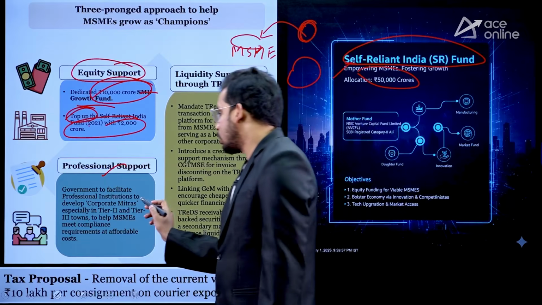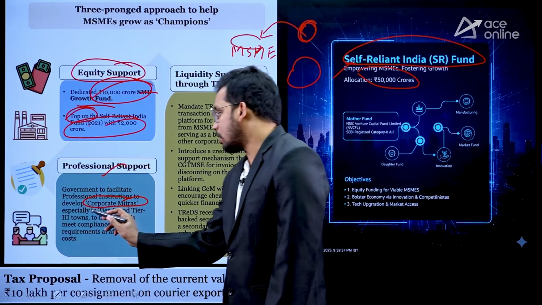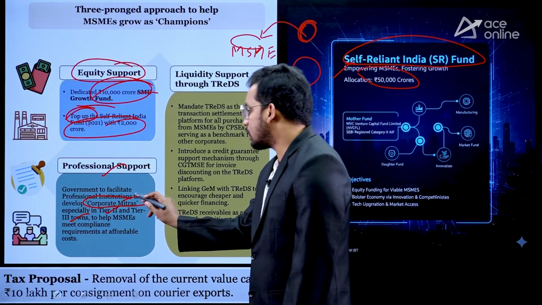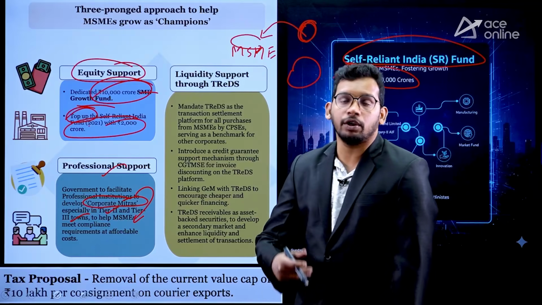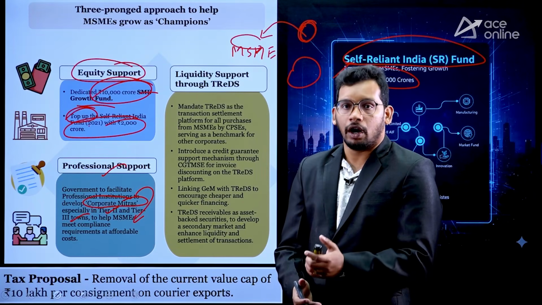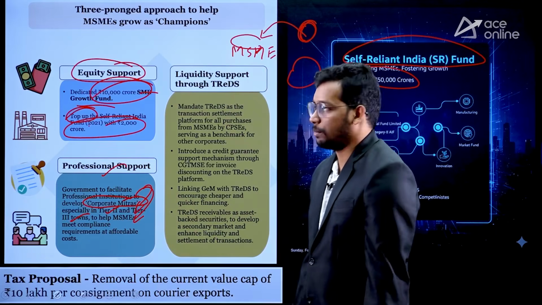So for that purpose, government is going to create corporate mitras, especially to support the MSMEs in tier 2 and tier 3 towns. These corporate mitras will reach out to MSMEs and give guidance: what kind of quality you need to maintain, what kind of support you need to maintain after the production of goods. So corporate mitras are going to help the MSMEs.